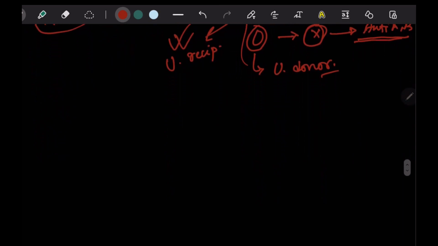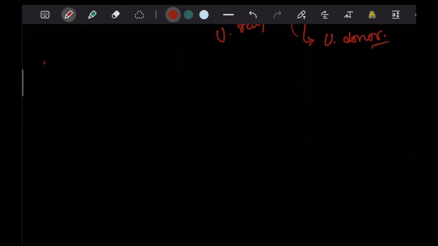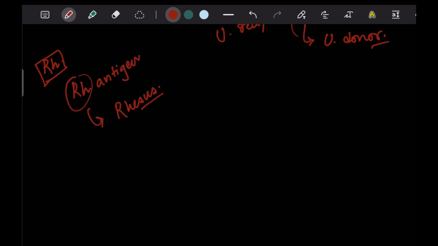Apart from the ABO blood group, there is another type of blood grouping which is known as the RH blood grouping. This is also based on the same concept, but here the antigen is named the RH antigen. The term RH comes from the name rhesus, the rhesus monkey, from whose blood, for the first time ever, this type of blood grouping was done. So if individuals have the RH antigen present, they are known as RH positive persons, and if not, then they are known as RH negative persons.